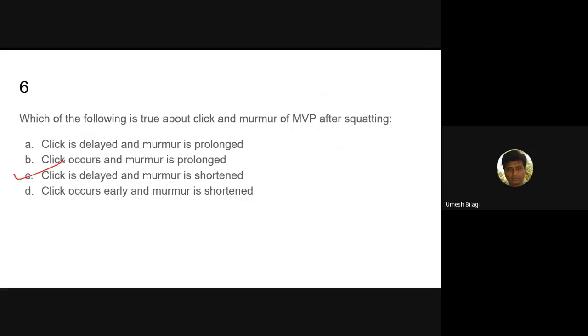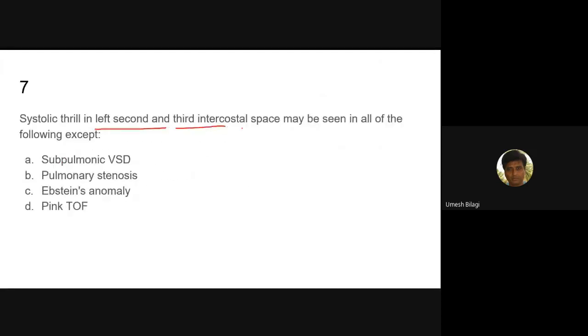Now, systolic thrill in the left intercostal space may be seen in all of the following except. So, left intercostal space, that is on the left side. Which are the murmurs we get? Subpulmonic VSD. What sort of murmur do you expect in VSD? I told you. Small VSD, what sort of murmur do you get? What is Maladie de Roger? Have you read about it? Did you people read pediatrics now?